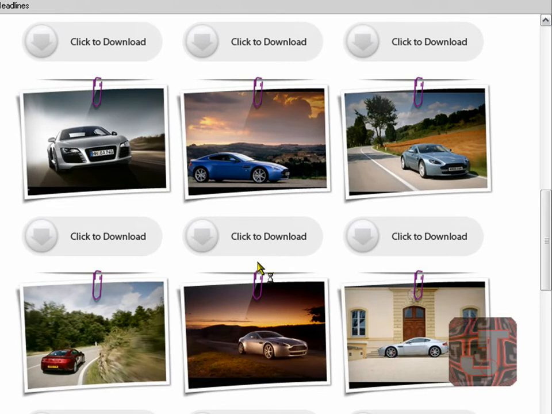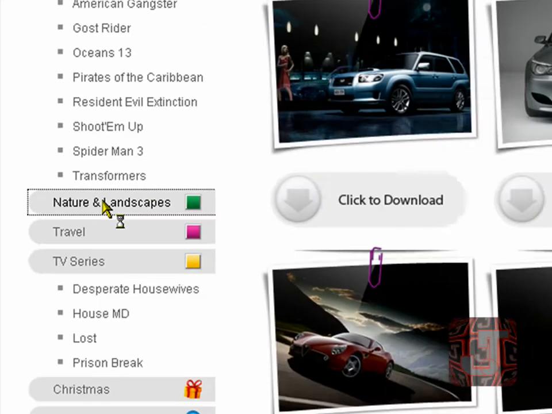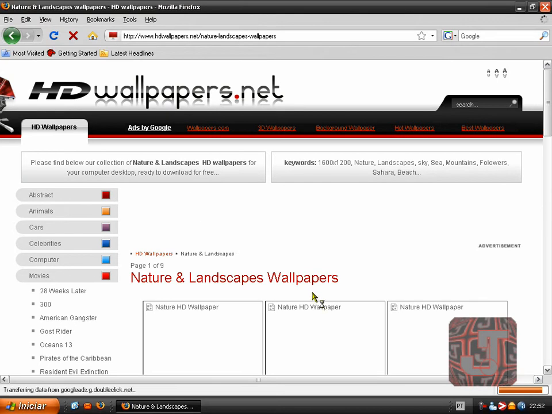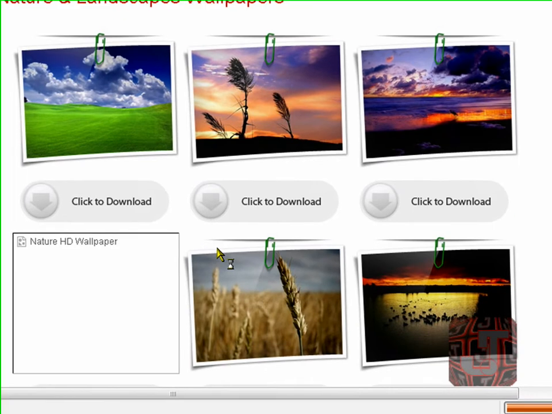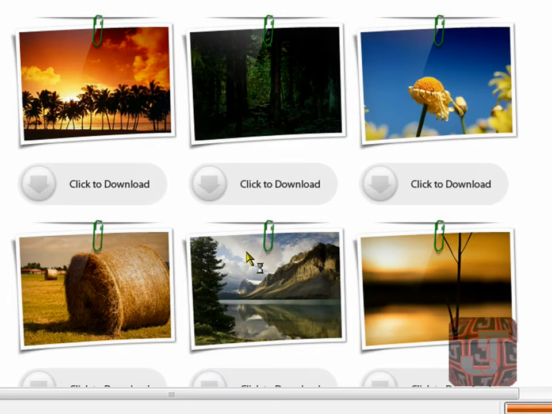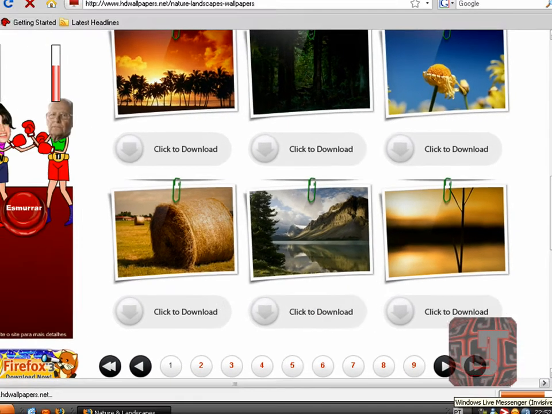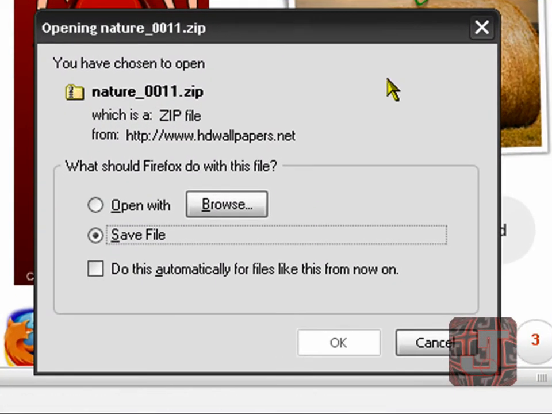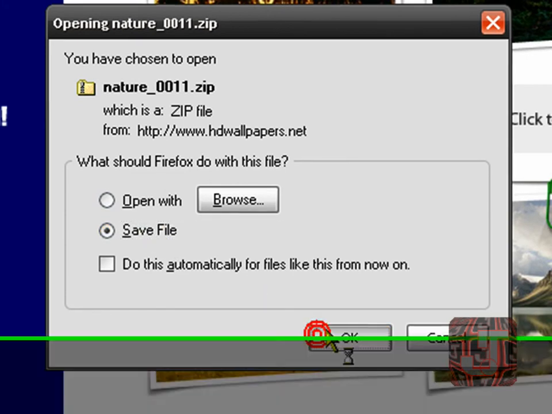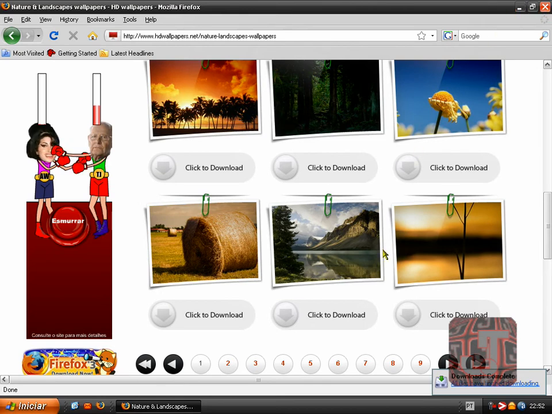So let's see. I like nature and landscape, they are really cool. It's a really cool theme for wallpapers when they're really well done. Let's get one that's cool. See some trees. Ah, this one looks cool. Okay, here when you first click to download, this will open. Just save file. Okay, once it's downloaded, close everything.